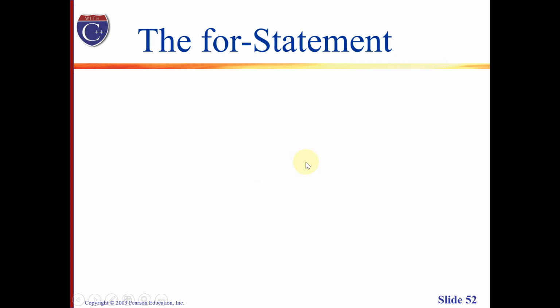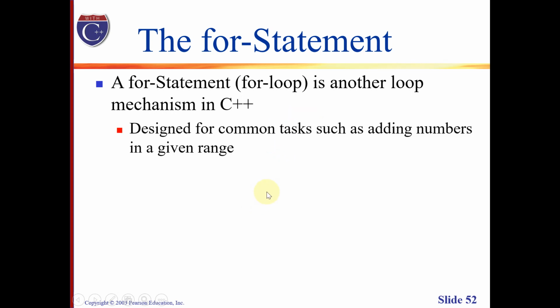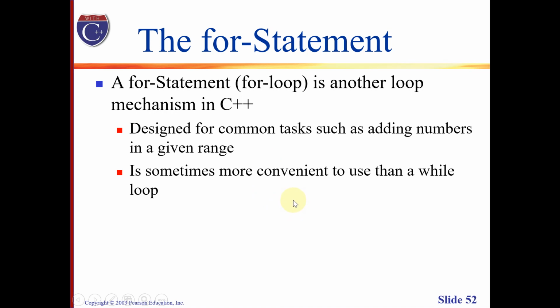Now, let's proceed with another example of a loop statement. This time, we are going to explore the for statement. A for statement, or commonly called a for loop, is another example of looping in C++. It is designed for common tasks such as adding numbers in a given range. And for such applications, we might find that it is more convenient to use than a conventional while loop.